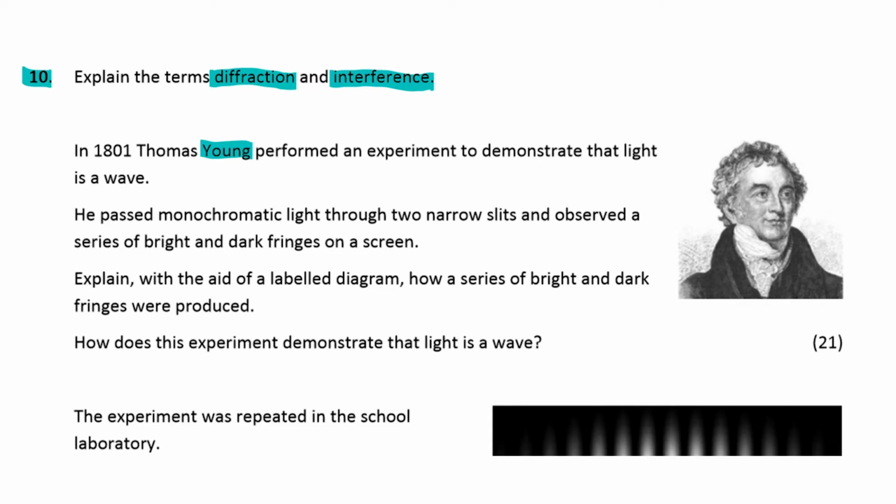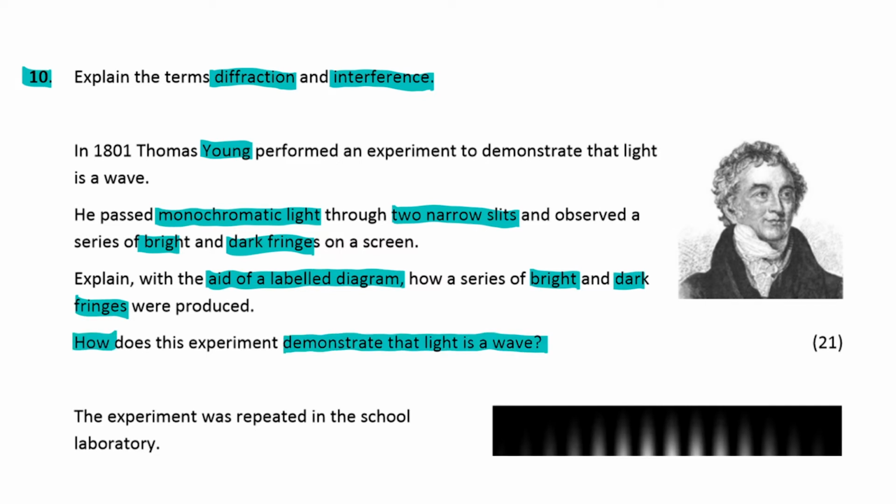Nowadays, we know that Newton wasn't wrong. Light is made up of particles, but light also has a wave-particle duality, which is beyond the scope of this Leaving Cert course, but it's very interesting to look into. It's one of the fundamental concepts of quantum mechanics. So Young passed monochromatic light through 2 narrow slits and observed a series of bright and dark fringes on the screen. And we're to explain with the aid of a labelled diagram how a series of bright and dark fringes were produced and how this experiment demonstrates that light is in fact a wave.